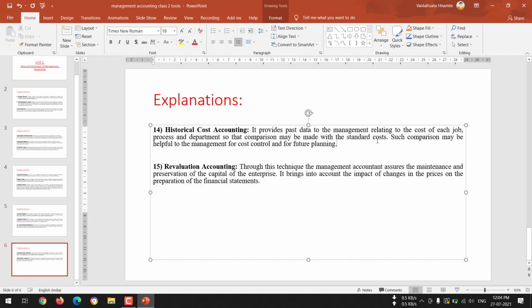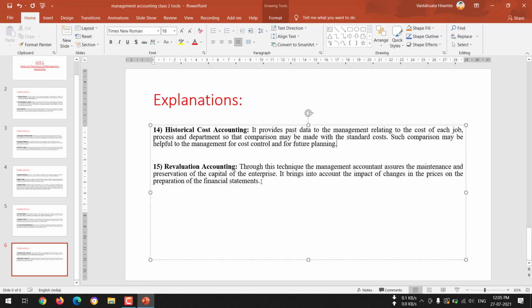Suppose in the past the prices were very low or the company was suffering certain losses, then in the next year they will try to control the defects which they have formed in the past, and they will try to correct those defects and plan accordingly for the future. So that's why historical cost accounting plays a very important role in understanding or estimating the future of the organization. Next is the revaluation of accounting.